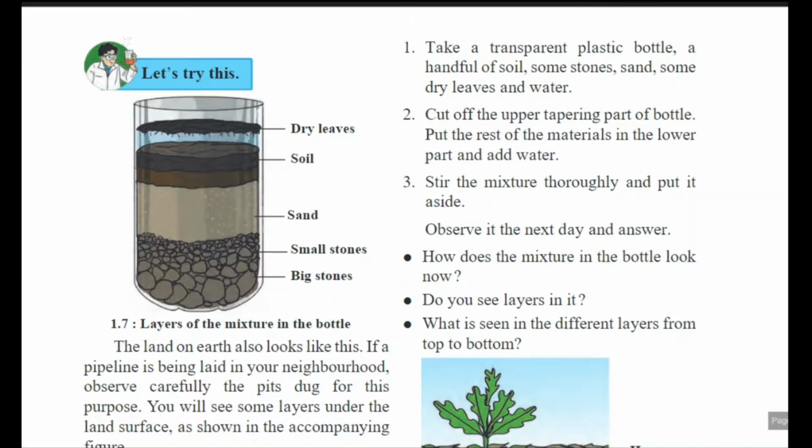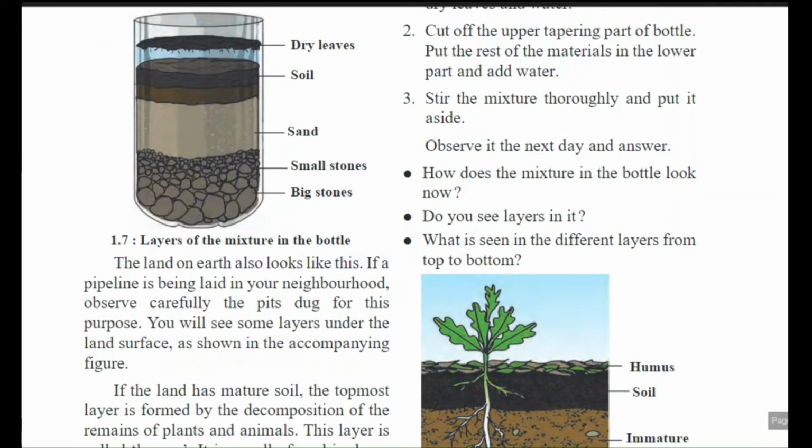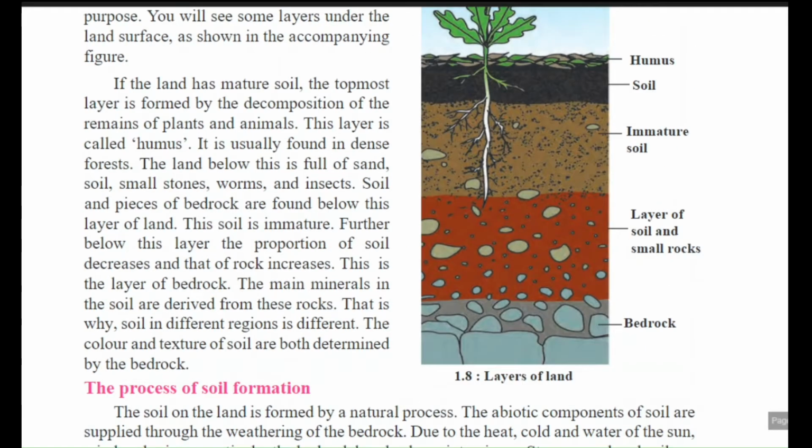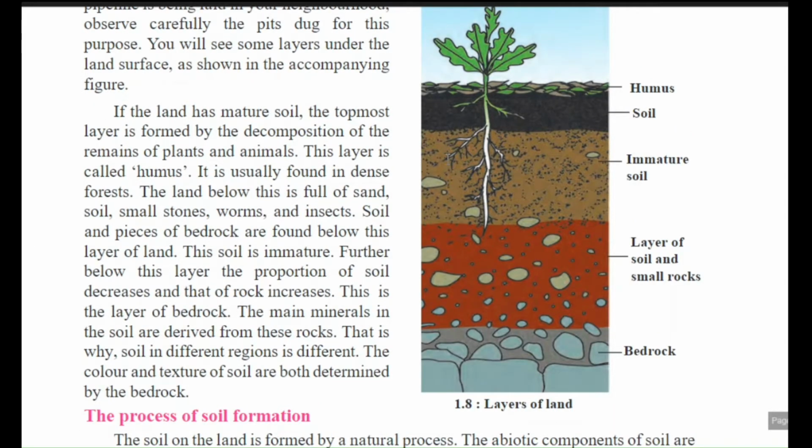So this bottle represents what? The structure of the land. The land on the earth also looks like this. If a pipeline is being laid in your neighborhood, observe carefully. In the pits dug for this purpose, you will see some layers under the land surface as shown in the figure. These two diagrams, 1.7 and 1.8, both indicate the layers of the land.